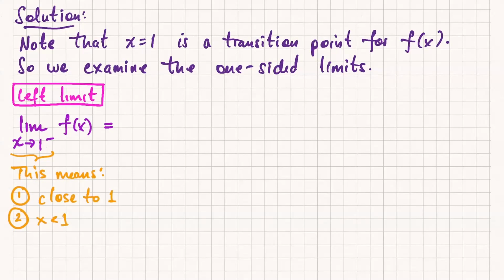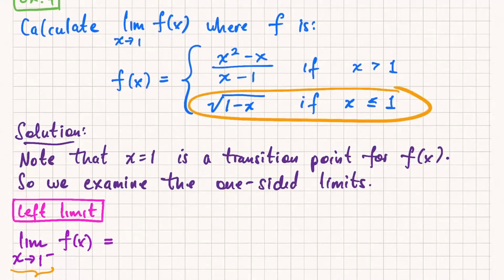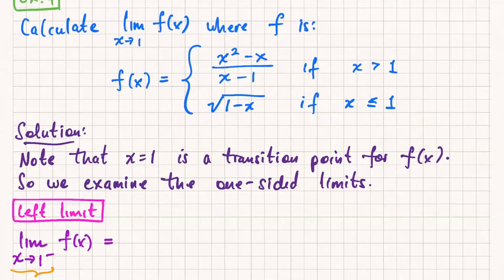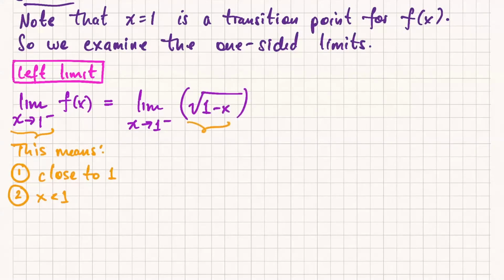Okay, so in this case, if x is allowed to be only close to 1 and less than 1, we look at the definition of f, and we see that if x is close to 1 and just less than 1, that means f of x is equivalent to this square root expression, right? f of x is equal to that square root if x is close to 1 and less than 1.